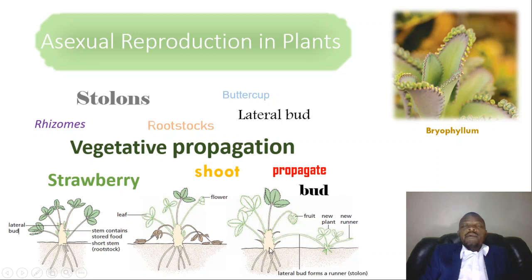After a while, the original rootstock is going to dry and die out, but it's survived by this new bud. Then this new plant grows its own rootstock, sustains its own stems and leaves and flowers, giving off fruit, and the process goes on.